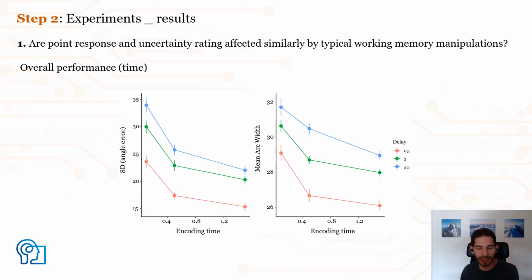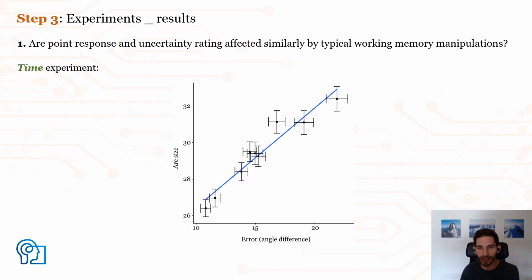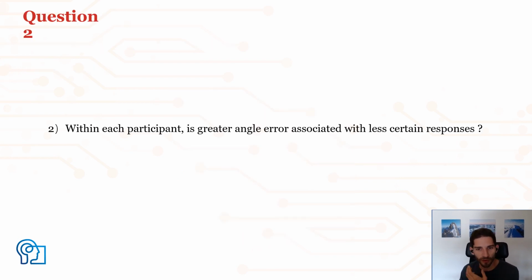When it comes to the time experiment, we see exactly the same. Here on the x-axis, we have encoding time, and the colors represent different delay intervals. Both the point response's angular error and the mean arc width follow exactly the same patterns as well. And once again, if we plot these conditions for the two measures, we see a strongly linear relationship. So overall, the two measures are affected by the same manipulation.